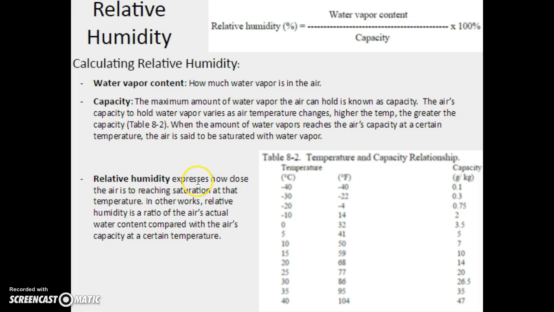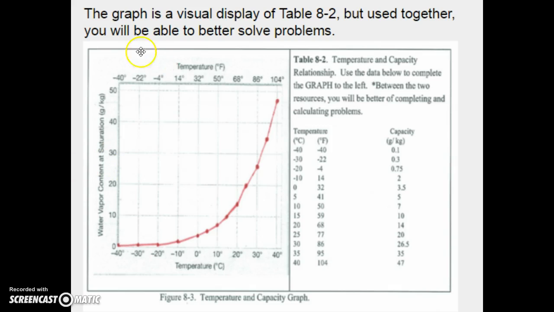So relative humidity expresses how close the air is to reaching saturation at some temperature. In other words, relative humidity is a ratio of the air's actual water content compared with the air's capacity at a certain temperature. So we'll keep working on it. We'll make sense of that. So here's a graph. I think that you will best be served by putting this into graphical form.